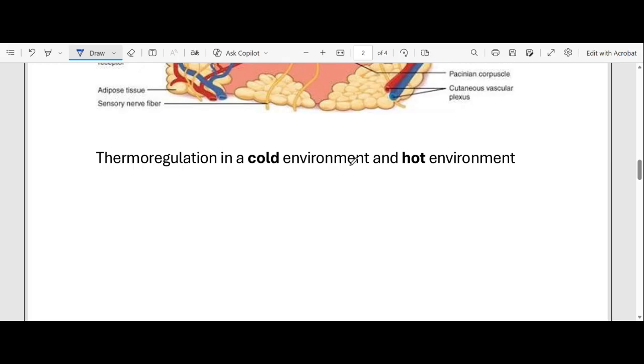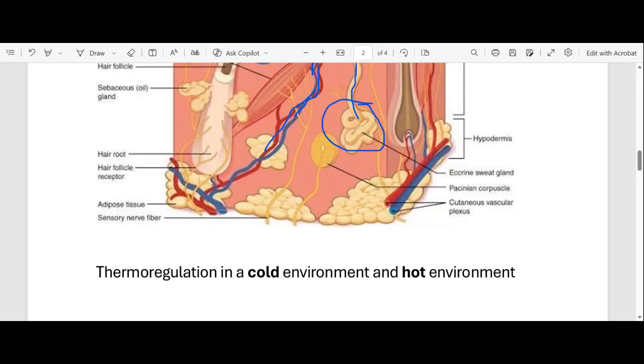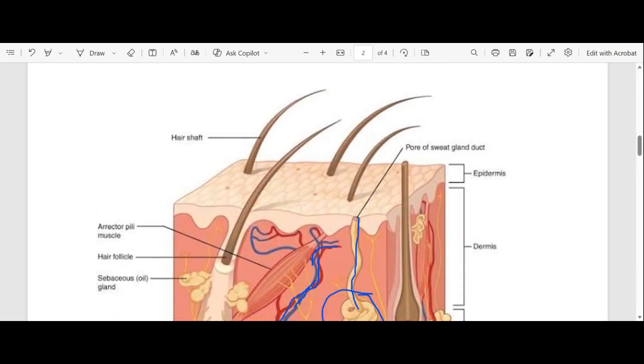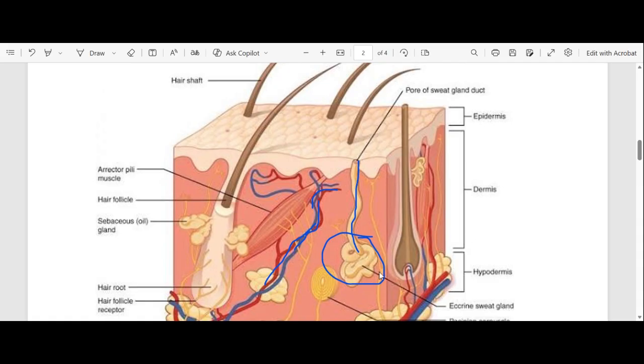So this is our sweat gland, and sweat will move out of this tube-like structure, then exit through the sweat pore. So this is the sweat pore, right?